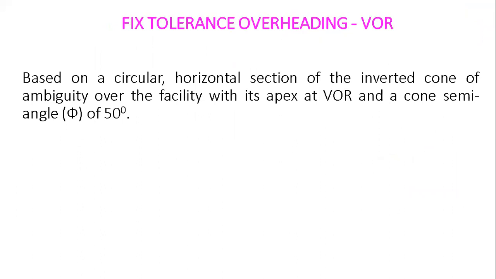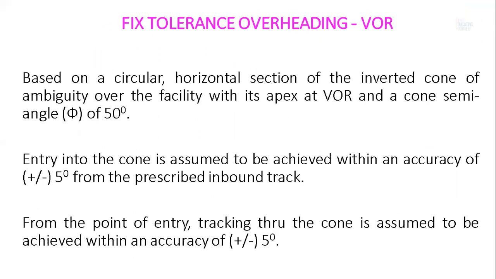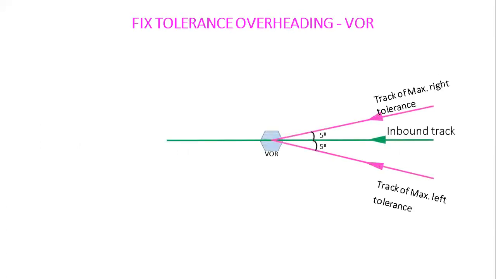Fixed tolerance overhead VOR is based on a circular horizontal section of the inverted cone of ambiguity over the facility, with its apex at the VOR and a cone semi-angle of 50 degrees. Entry into the cone is assumed to be achieved within an accuracy of plus minus 5 degrees from the prescribed inbound track. From the point of entry, track through the cone is assumed to be achieved within an accuracy of plus minus 5 degrees. So this is inbound track plus minus 5 degrees, maximum right or left. It is a track tolerance.